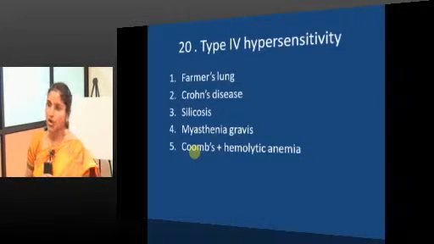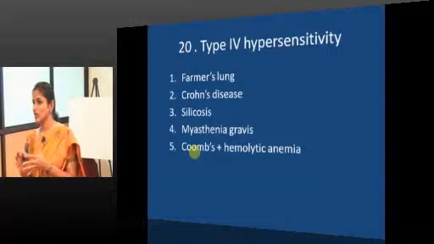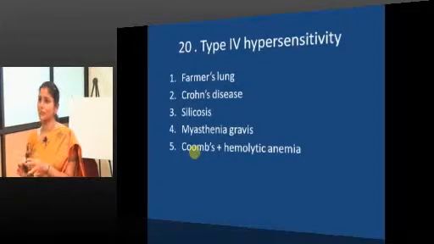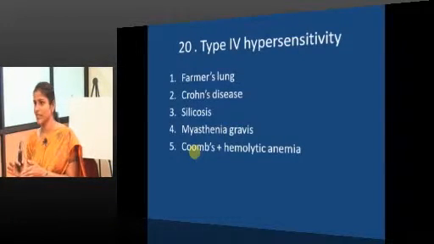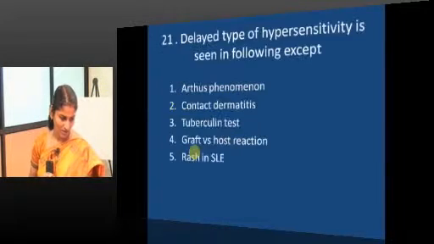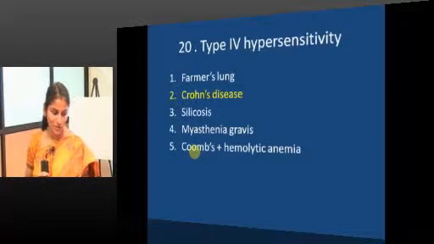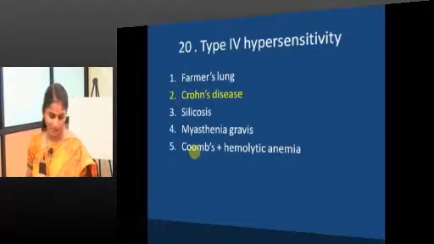Hypersensitivity pneumonitis, farmer's lung, pigeon breeder's lung, humidifier's lung, thermophilic bacteria, is mainly type 4 hypersensitivity, at times can also be type 3. I am sorry, farmer's lung, everything is due to type 3. Here among the options, Crohn's disease is type 4.